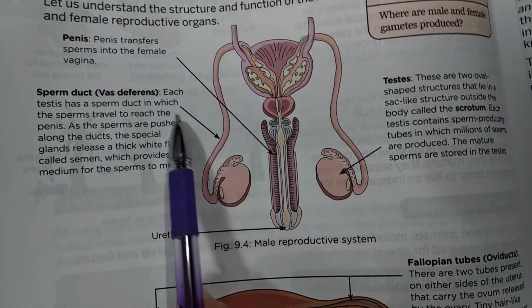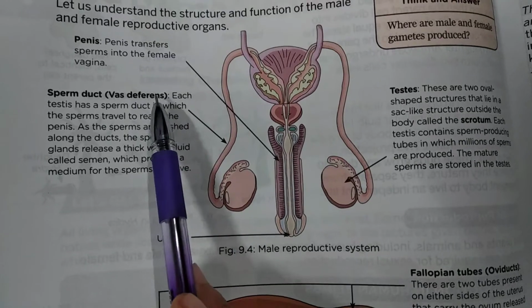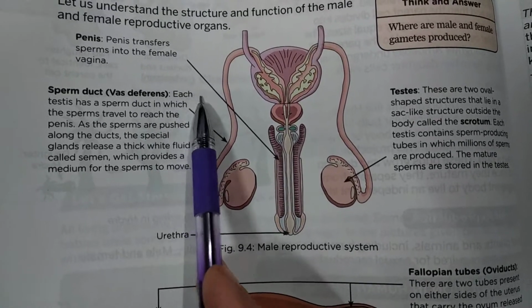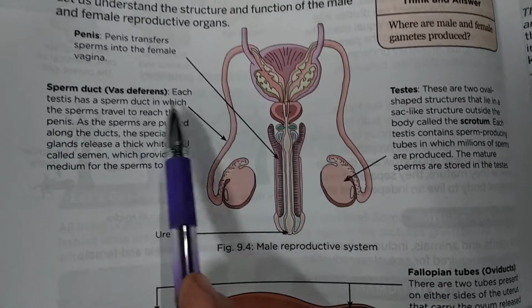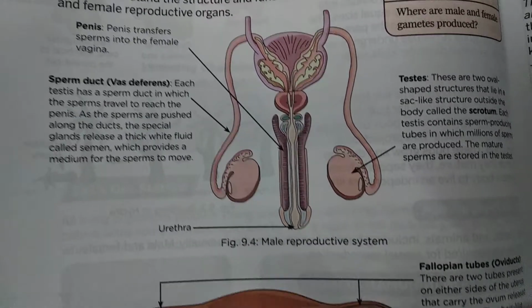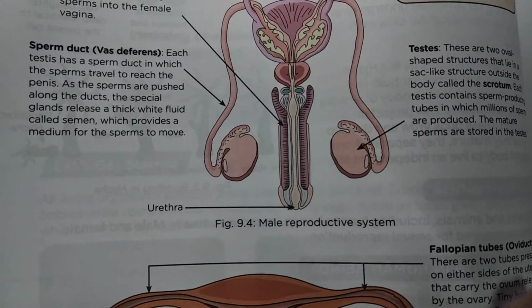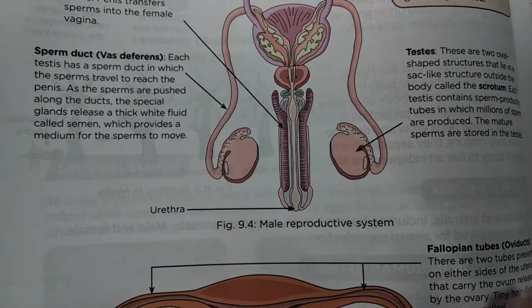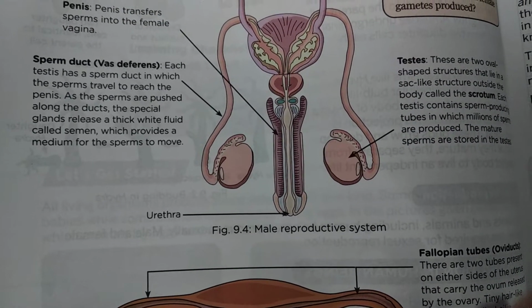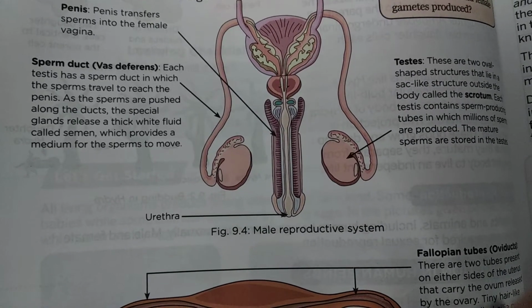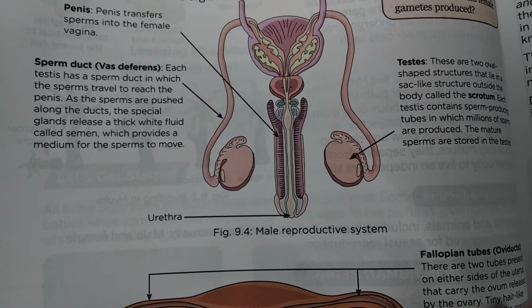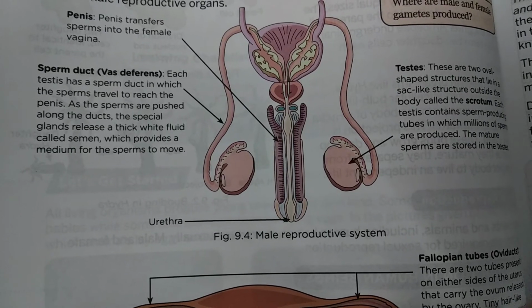Now this one is called the sperm duct. इसका क्या role होता है? Its role is that each testis has a sperm duct in which the sperms travel to reach the penis. As the sperms are pushed along the ducts, the special glands release a thick white fluid called semen which provides a medium for the sperms to move. अगर sperms push होते हैं along the ducts तो special glands release